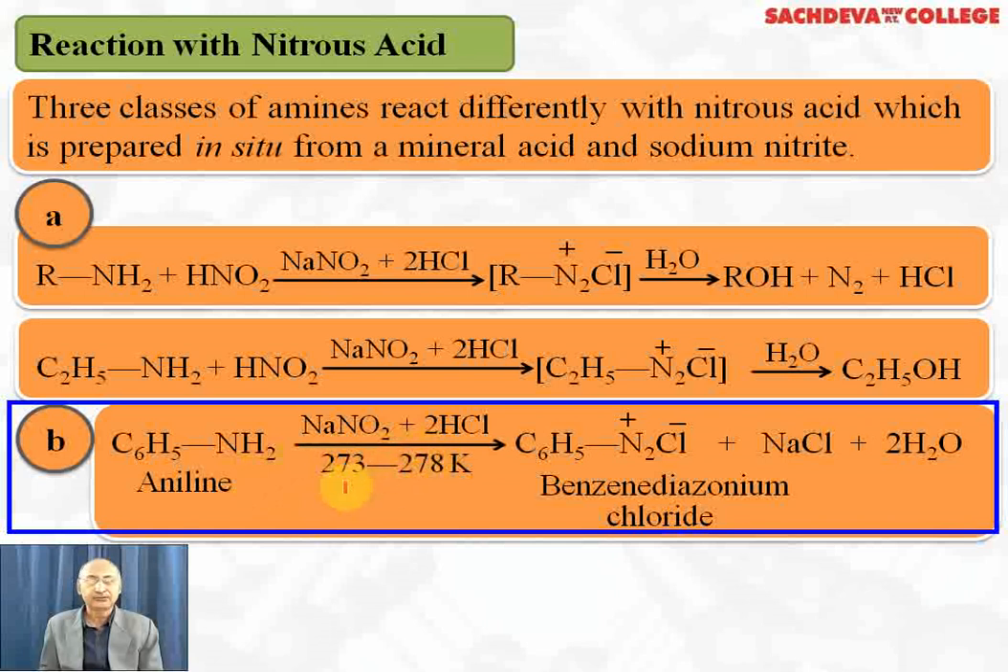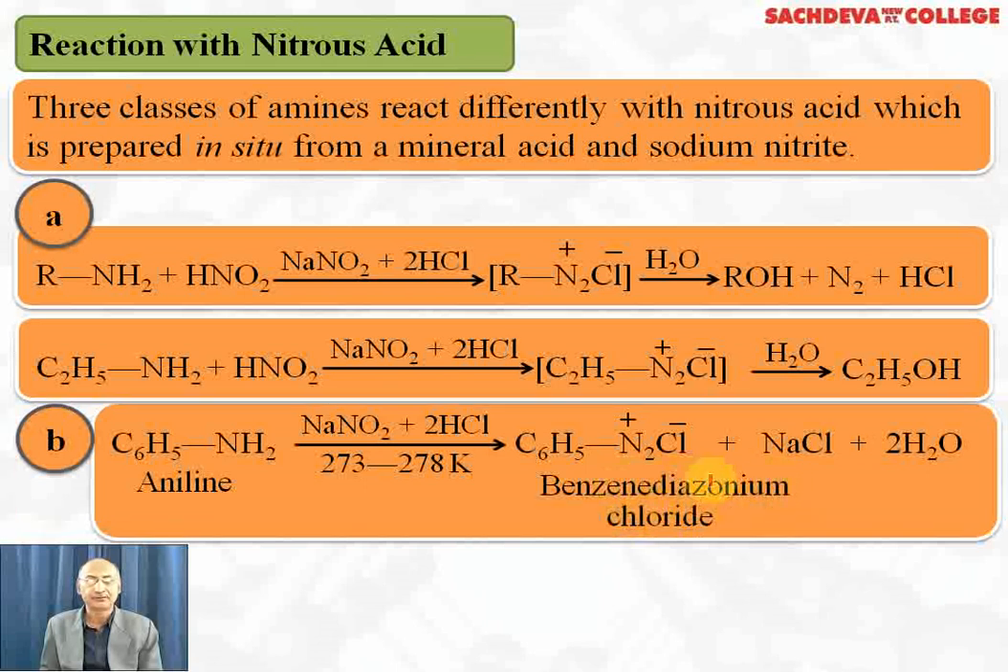Aniline reacts differently with NaNO2 and conc HCl. It reacts at 273 to 278 Kelvin. The process is called diazotization. We get C6H5N2+ Cl-, benzene diazonium chloride, which is stable at 0 to 5 degrees centigrade, plus NaCl plus 2 water is formed.